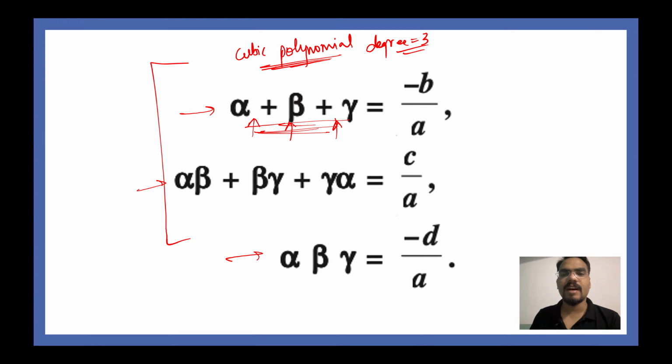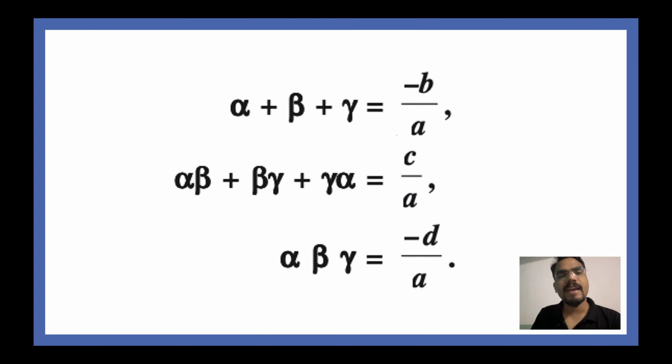And how do you find those? Minus b by a, c by a and minus d divided by a. How does a cubic polynomial look like? I'll give you a general expression: ax cube plus bx square plus cx plus d. This is your cubic polynomial.